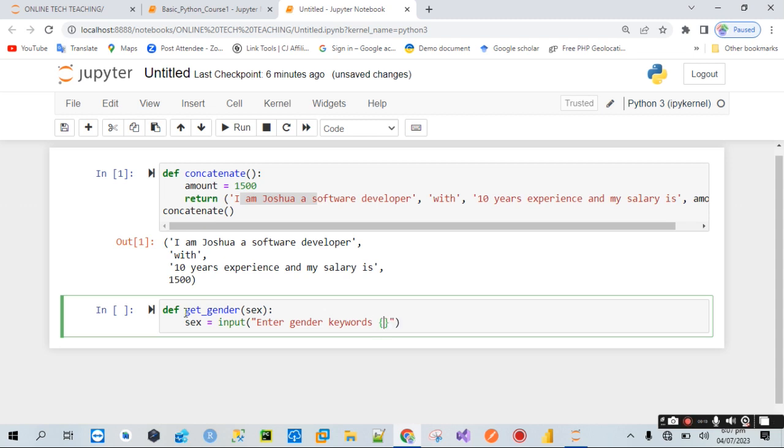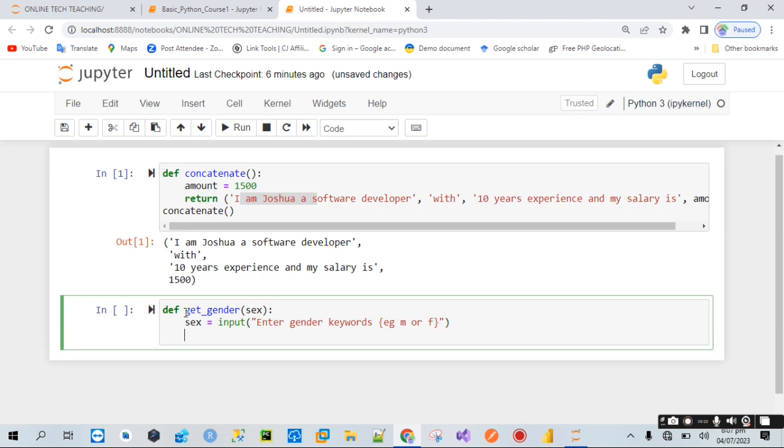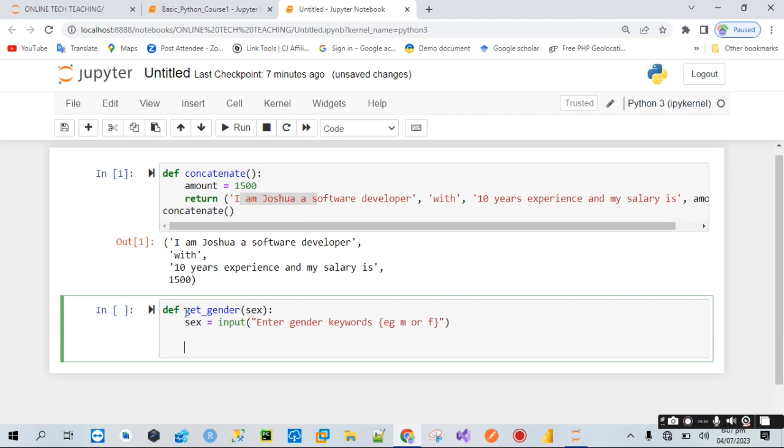Okay, now put a bracket there and say e.g. male or female. Okay, that is the keywords we want users to enter. Now if we have done that, we have successfully defined that. Now let's do a control flow here.